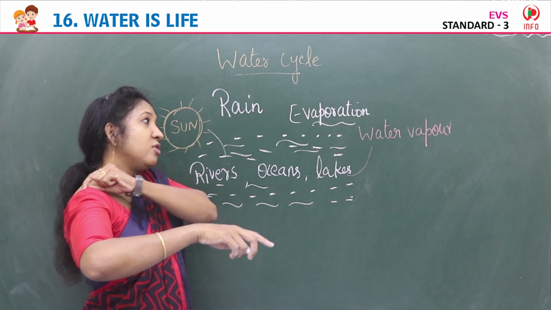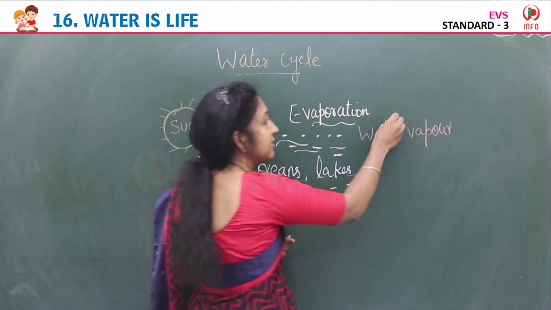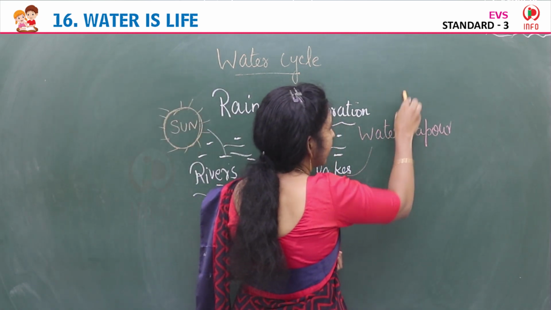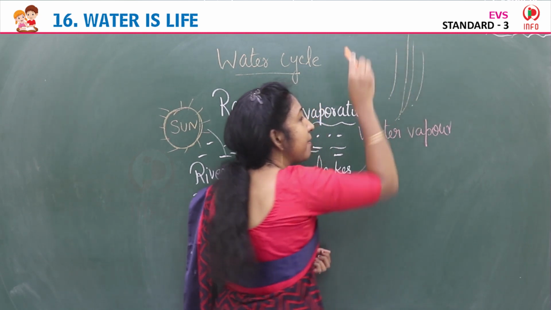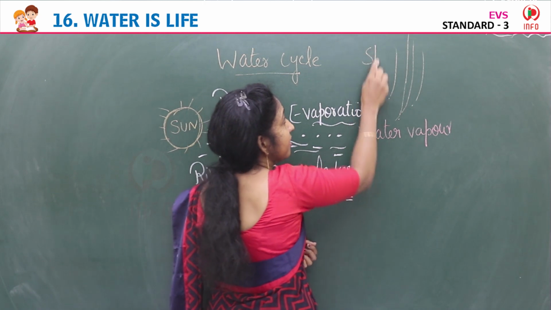Then what happens? This water vapor rises up in the sky.